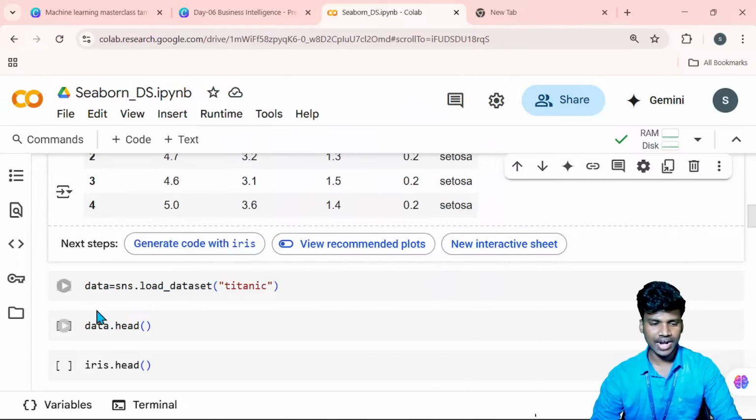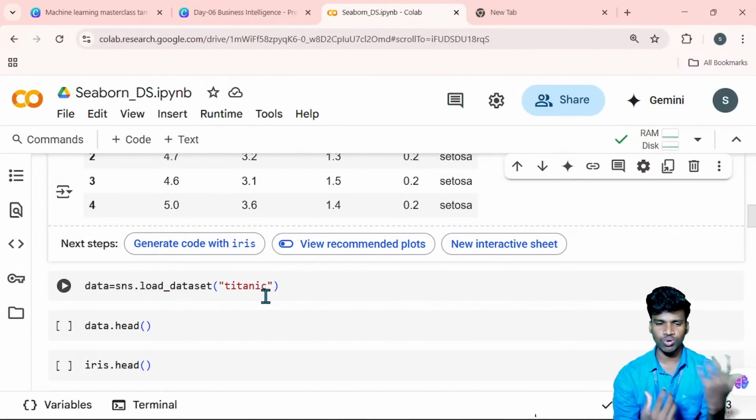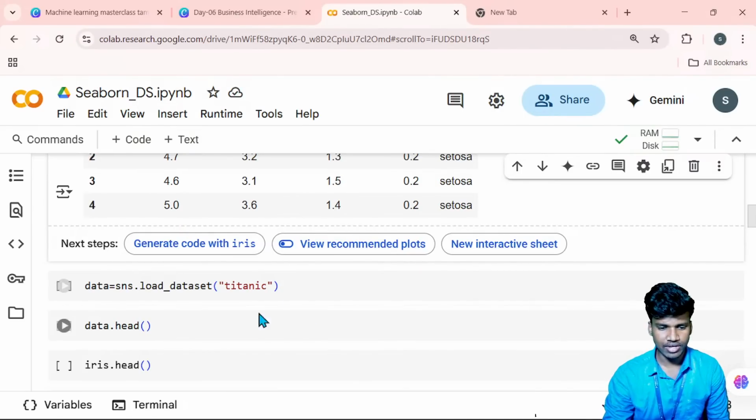As well, I will take another dataset, that is the Titanic dataset. It's very familiar. Iris, not everyone knows about this, but Titanic is very familiar. We will watch the movie and we can hear the stories about the Titanic. Then I will take the Titanic dataset also.